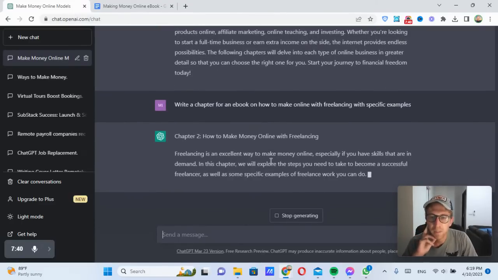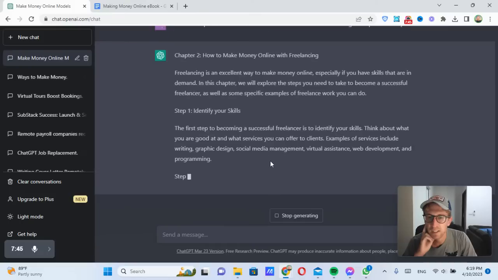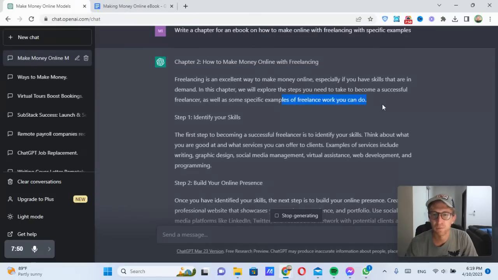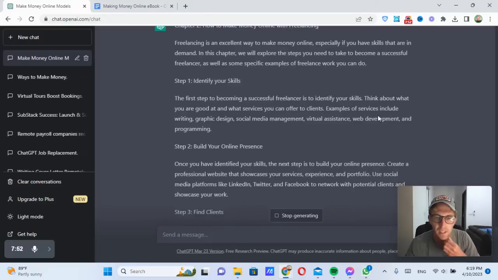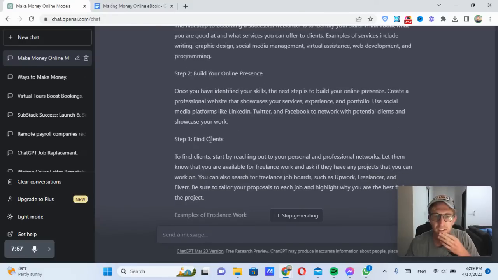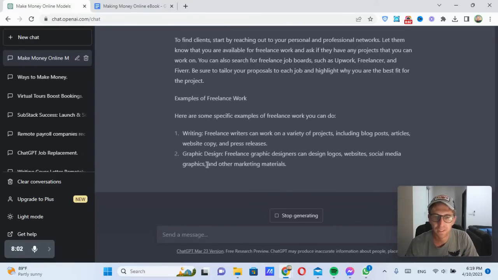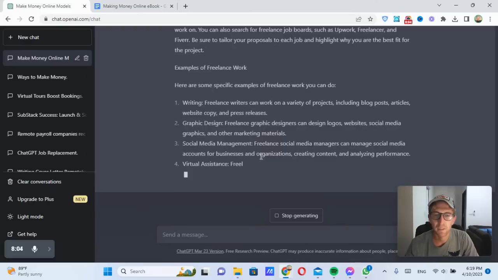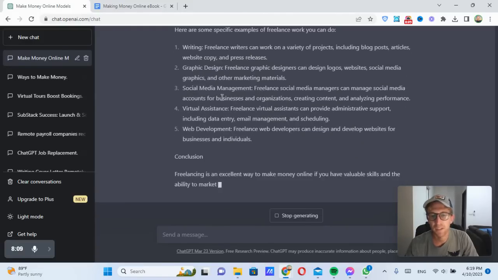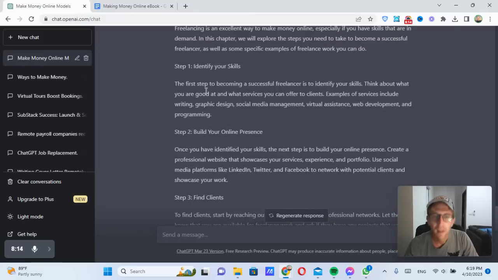Freelancing is an excellent way to make money online, especially if you have the skills that are in demand. In this chapter, we'll explore the steps you need to take to become a successful freelancer, as well as some specific examples of freelance work you can do. And then it just shows step by step, identify skills, build your online presence, find clients. And then it shows some examples of freelance work, writing, graphic design, social media management, virtual assistants. And those are some of the topics that we're going to be discussing in the ebook. So I don't know if we really need to list them here.